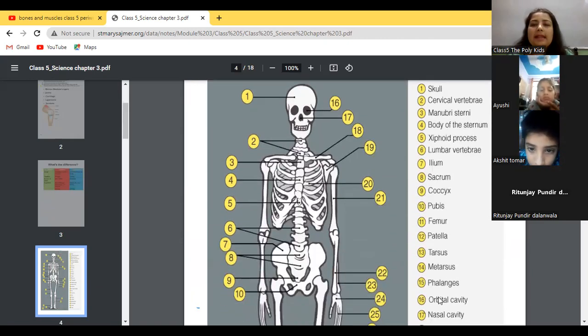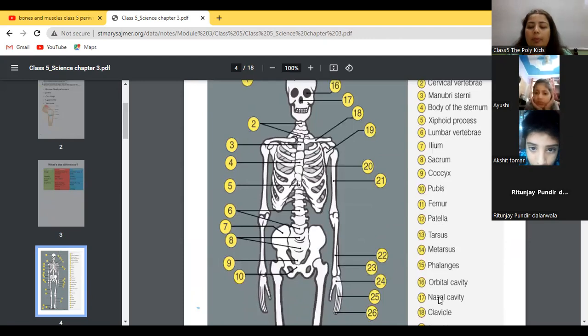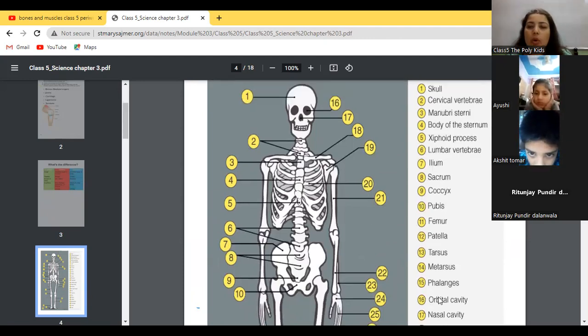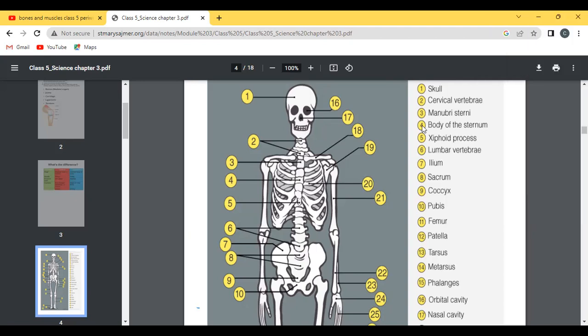So this is our proper skeletal system, the whole skeleton system. First of all, we will discuss about this one and then we will move down. First, this is the skull. These are cervical vertebrae. Cervical vertebrae it is.